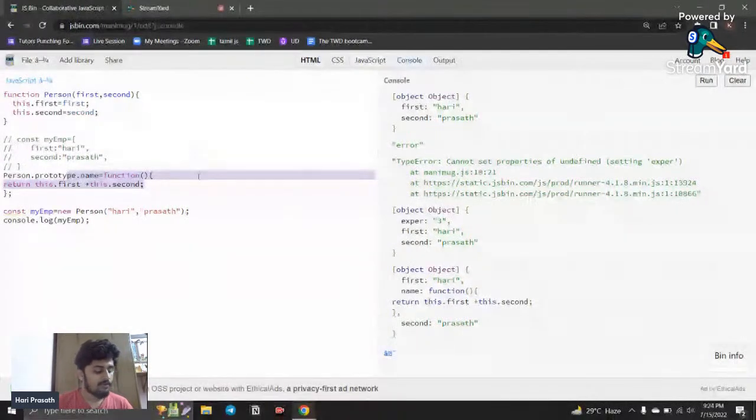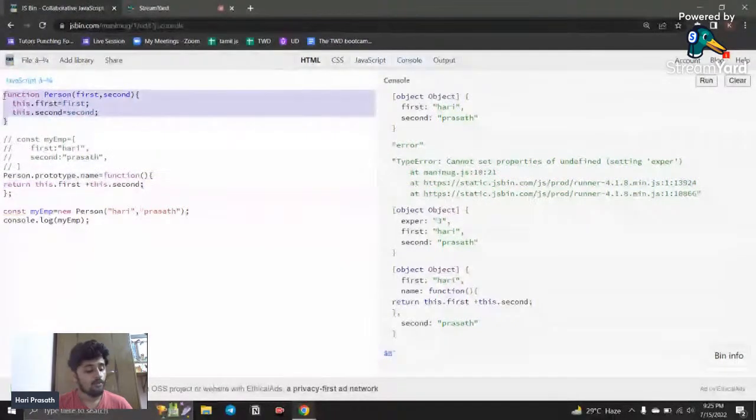We have covered what a prototype is, and you may have doubts about the difference between function based and class based blueprints. There is not a lot of difference.